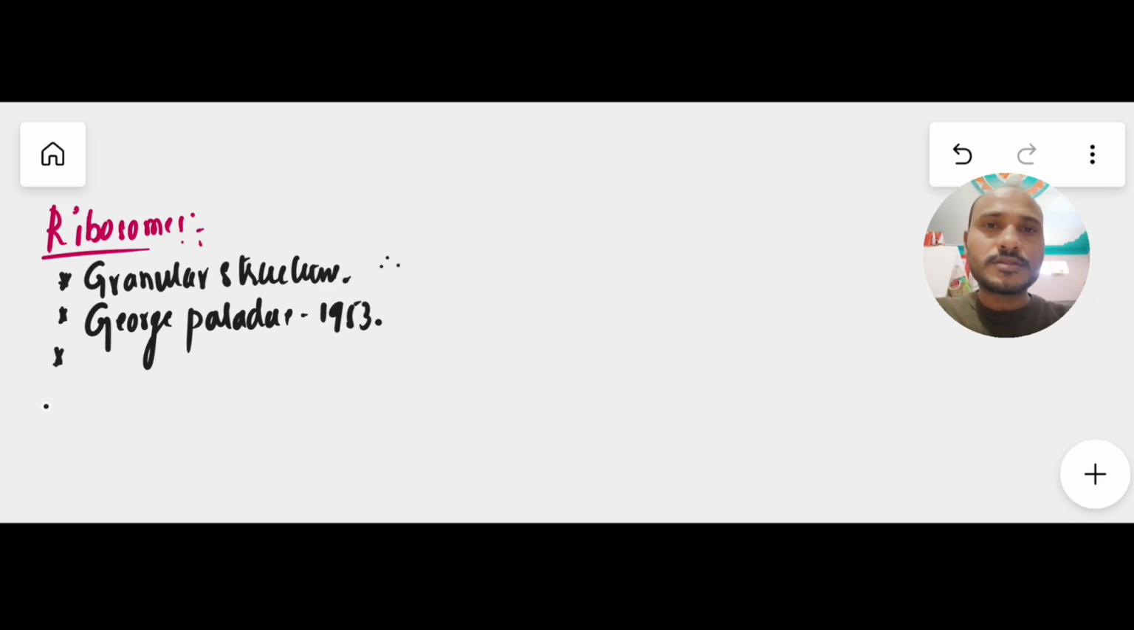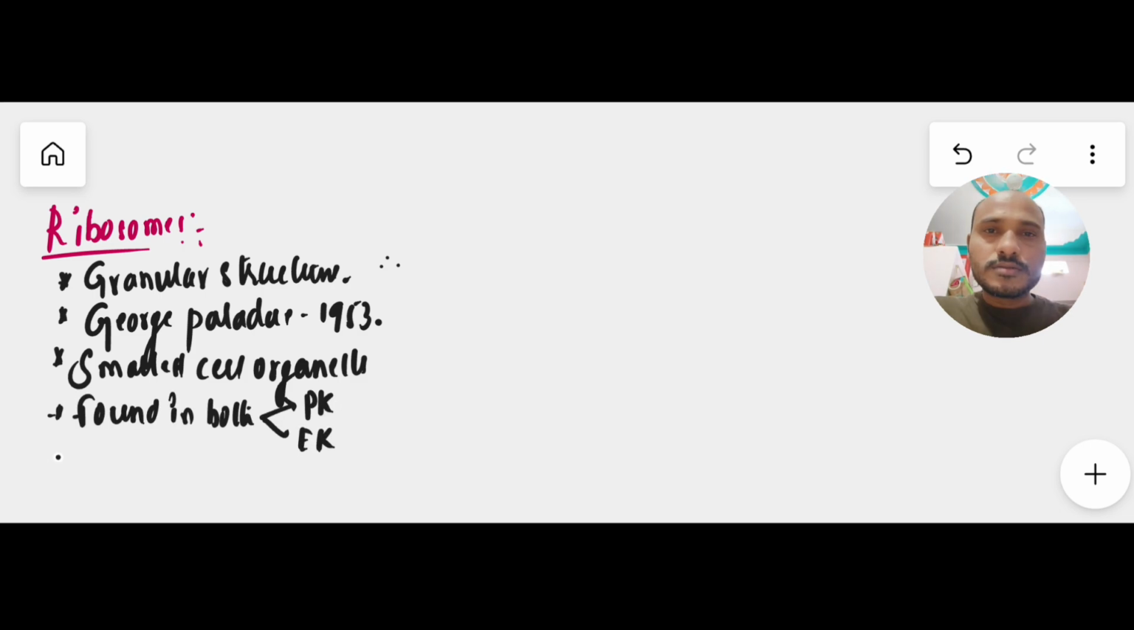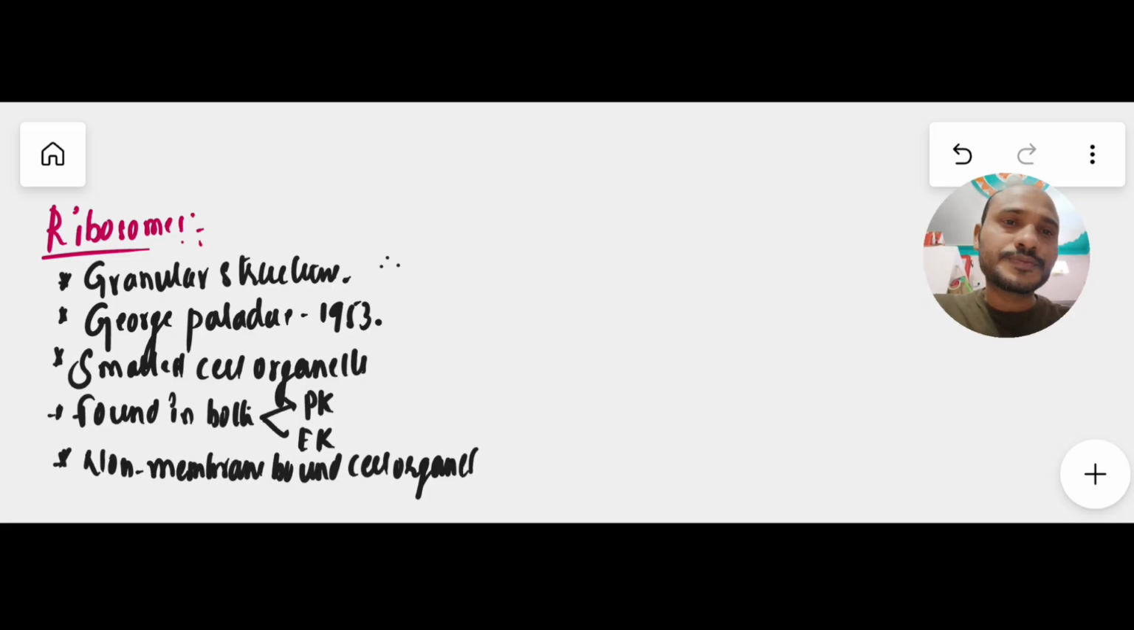These ribosomes are the smallest cell organelle. Generally, ribosomes are found in both prokaryotic and eukaryotic organisms. Ribosomes are non-membrane-bound cell organelles. Non-membrane-bound means the ribosomes are not covered with any membrane structures. Or simply, we can use another term, amembranous cell organelles.